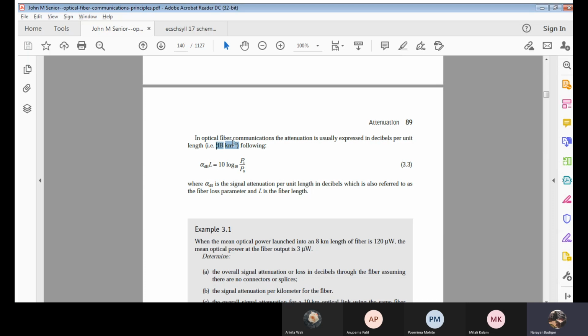I already told its unit. Now, how to express this in terms of decibels per kilometer? That is alpha dB, the attenuation in dB per unit length, which is equal to 10 times log of Pi by P naught. Can anyone tell me? Here the attenuation is expressed in decibels per unit length. The unit is decibels per kilometer, but here they have written it as alpha dB into L. Correct? Should it be alpha dB by L instead? Is this correct, or should it be alpha dB by L?